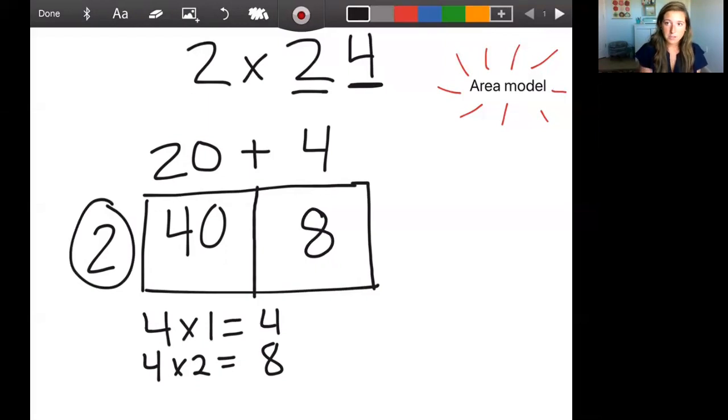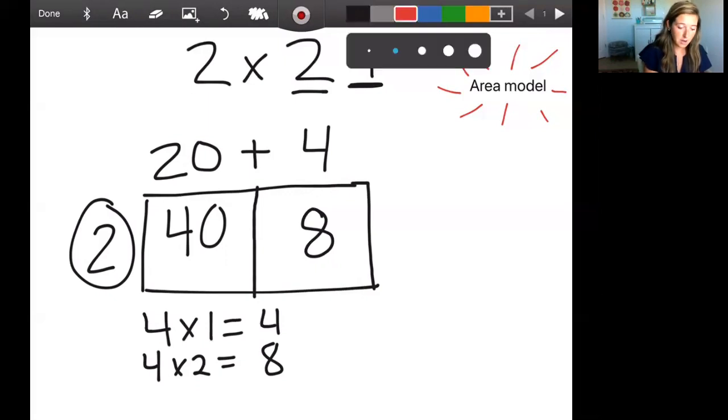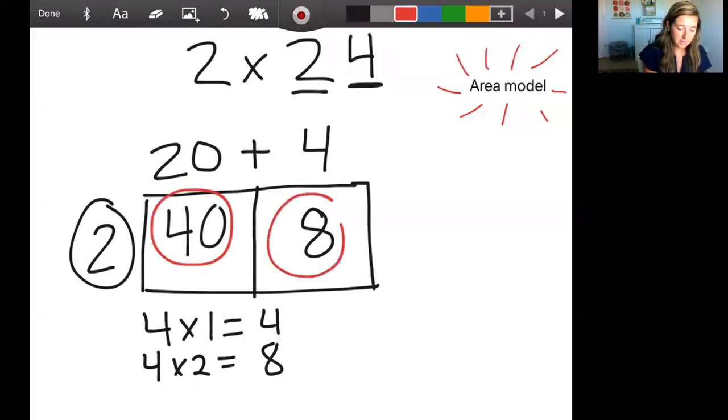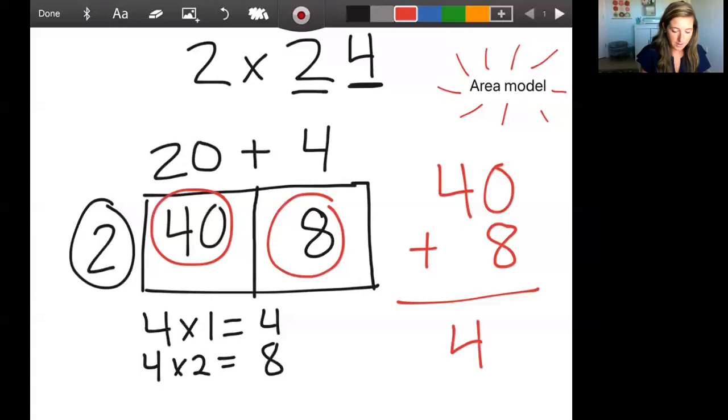All right, now what we do to get the answer, because right now we've done some work but we don't have the answer yet, is you add all of the numbers inside the boxes. So we're going to add this number and this number. We're going to do 40 plus 8. You get 48. Some of you probably know how to do that problem in your head. 2 times 24 is 48. It's easy to multiply by 2 sometimes when there's no regrouping, because you can do 4 times 2 is 8, 2 times 2 is 4. That's just a mental math trick.